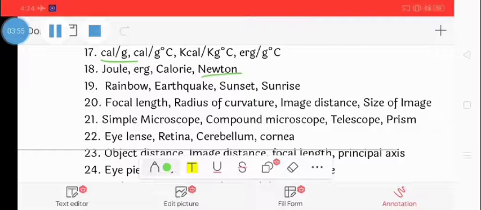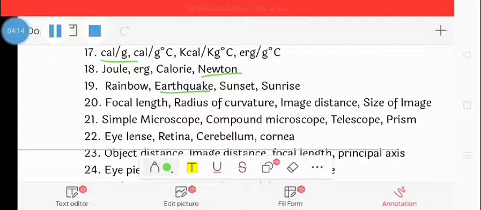Next, 19th question: rainbow, earthquake, sunset, sunrise. So the correct option is earthquake. The others are due to different phenomena of light, whereas an earthquake is a natural disaster. So the correct option is earthquake.